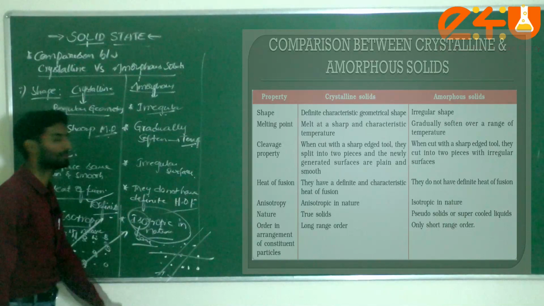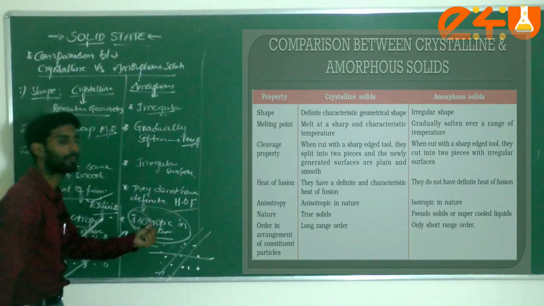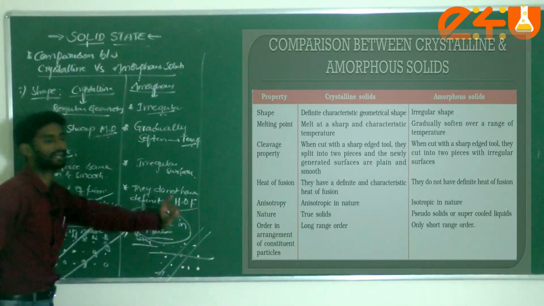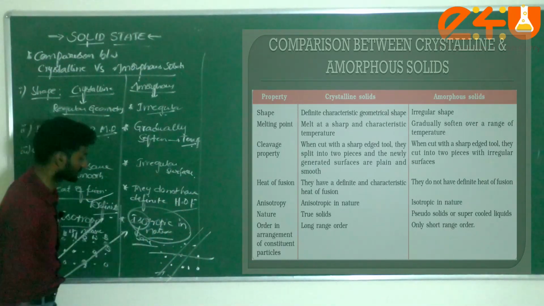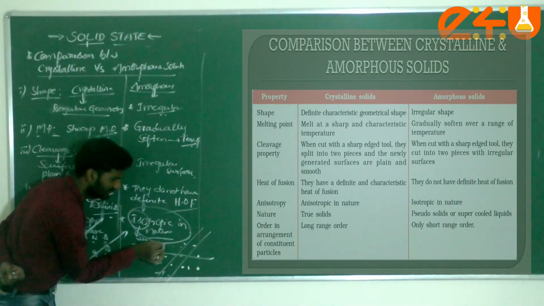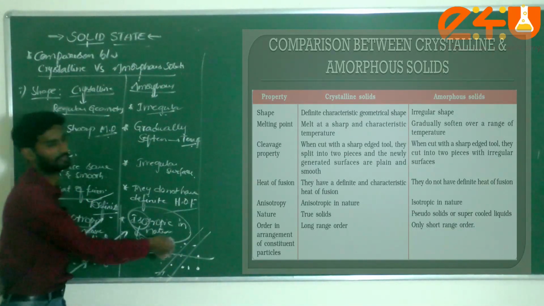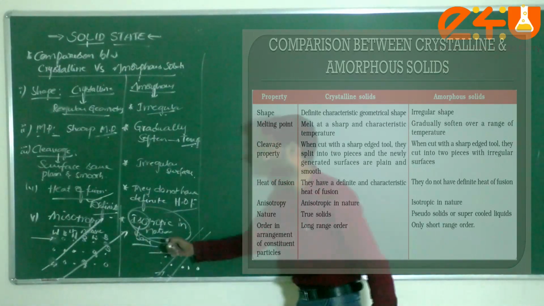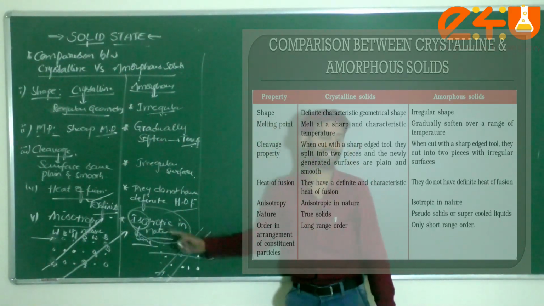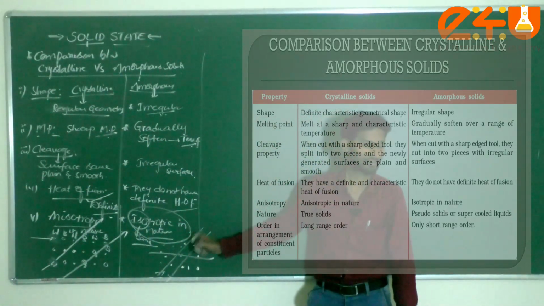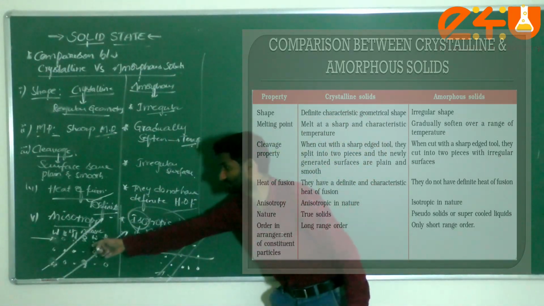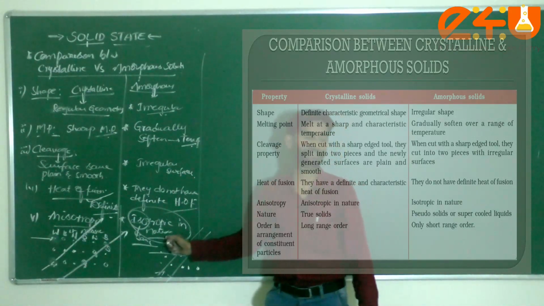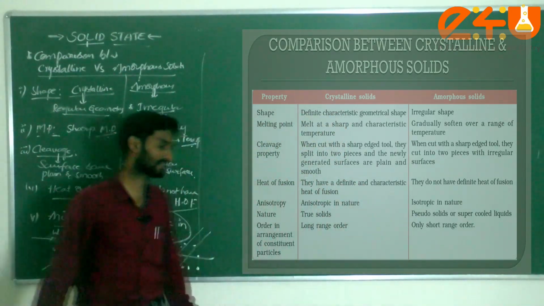What is meant by isotropic in nature, sir? The physical property values are the same in all directions. Check it here. This atom is also the same, this also the same, this also. Everything is the same. That's why this nature is called isotropic in nature. Here, in the anisotropic case, different directions give different physical properties; here, the same properties in all directions.